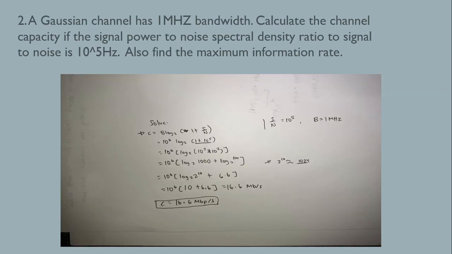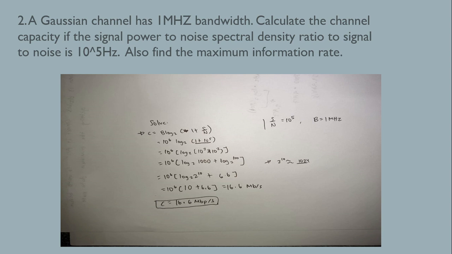So the next sample problem that I made: a Gaussian channel has 1 megahertz bandwidth. Calculate the channel capacity if the signal power to noise spectral density ratio, or signal to noise, is 10 raised to 5 hertz. Also find the maximum information rate. So this is my solution. We use the formula C is equal to B log 2 of open parenthesis 1 plus signal to noise ratio. The signal to noise ratio in this given is equal to 10 raised to 5.